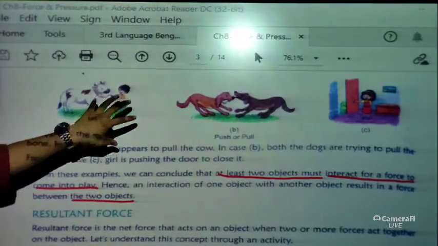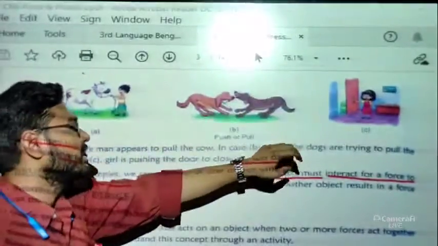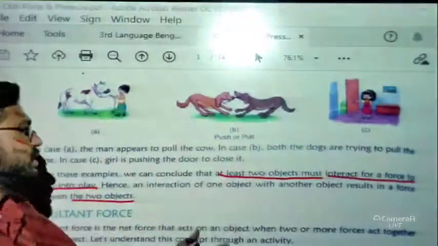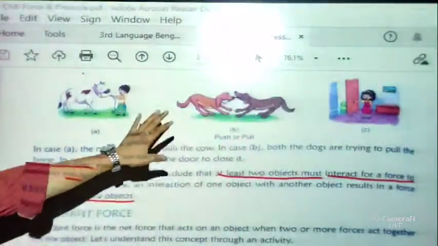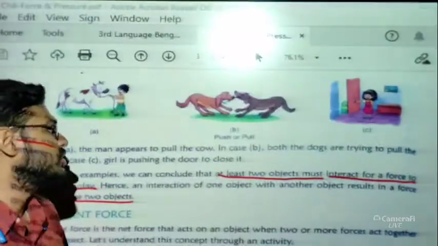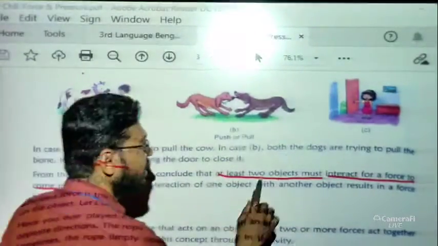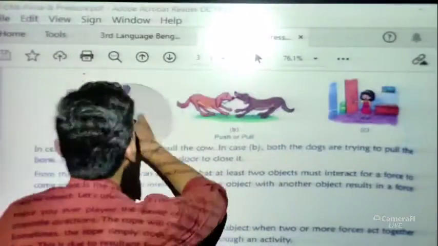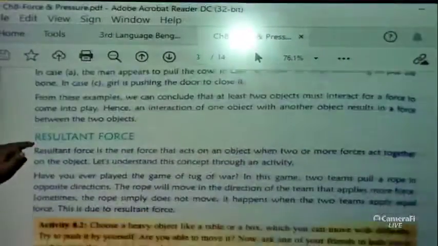The cow is a different object, the boy is a different object. Here two dogs are there. Here the girl is an object and this door is another object. So in each case two objects should be there and interaction between the two objects should be there for a force to occur, okay. So this is the part which tells us what causes a force.